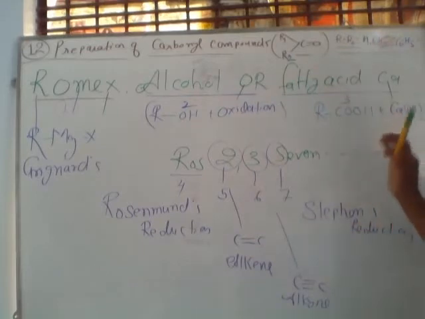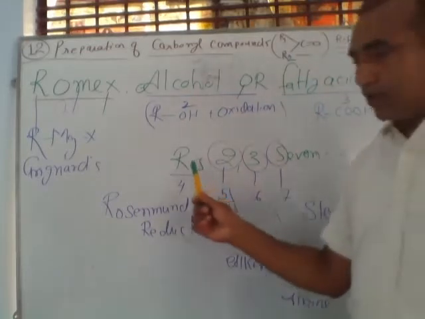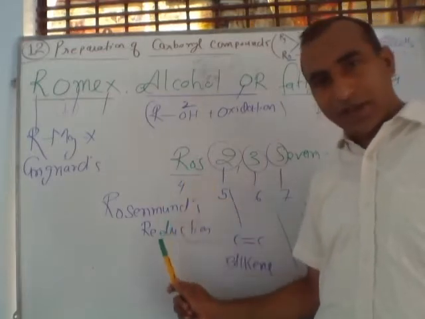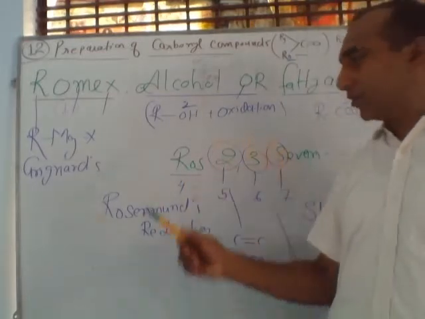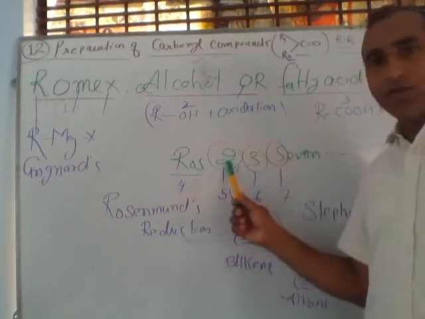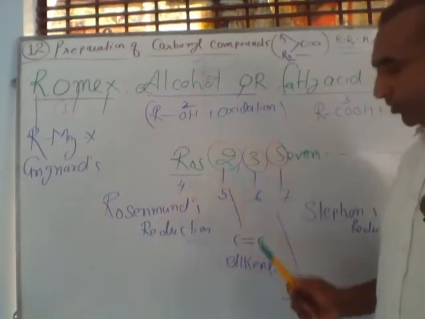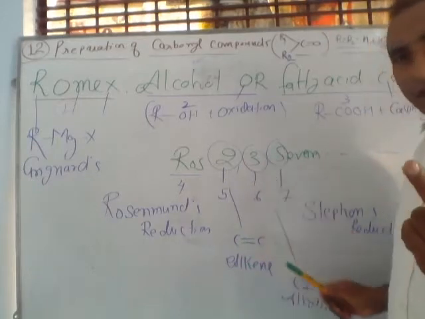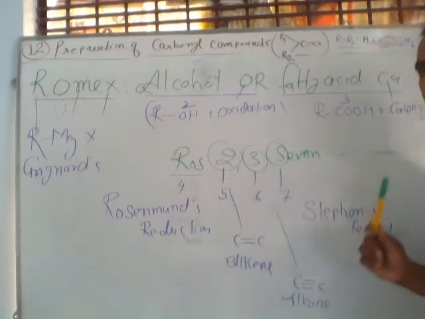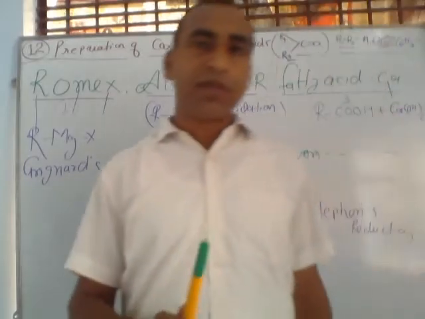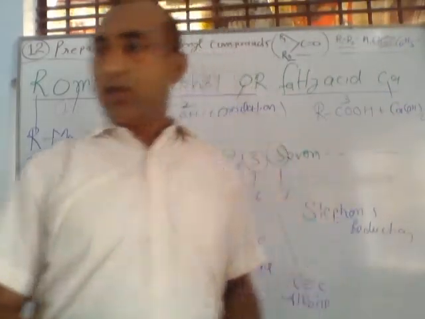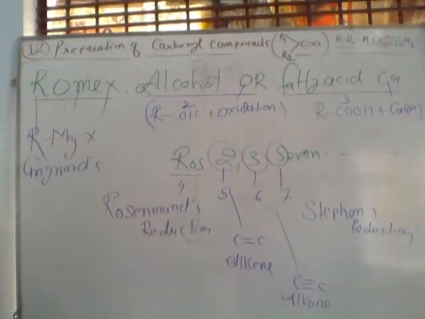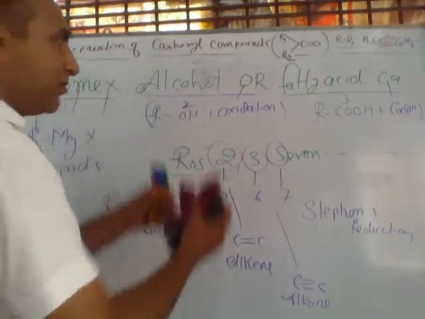So calcium metal reacts with carboxylic acid. Here Rose means Rosenmund reduction, meaning reaction with hydrogen. So second, 2 means organic compound having a double bond between carbon and carbon, this is called alkene. 3 means alkyne, and last S, remember S means Stephen reduction. So in detail, one by one we will discuss all these methods.